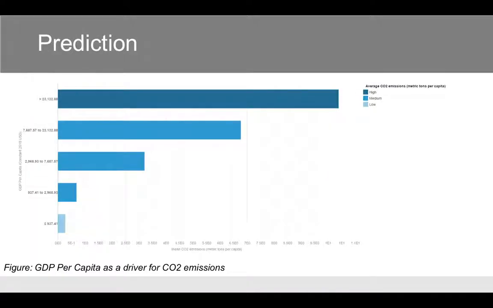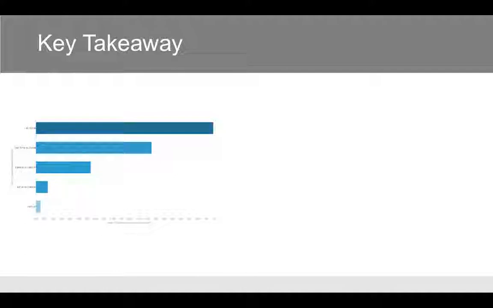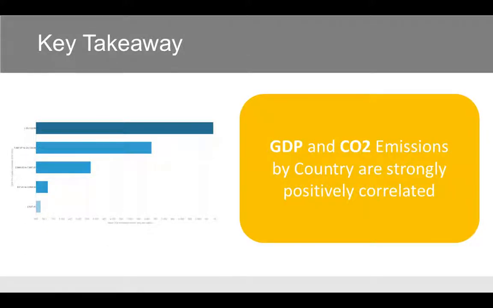There were several prediction dashboards that we visualized, the first being GDP per capita as a driver of CO2 emissions. We see that from this graph, the higher GDP per capita the country experiences, the higher CO2 emissions a country is producing. Those countries with the GDP per capita of approximately 24,000 are in the top 20% of CO2 emissions. The key takeaway from this visualization is that the two variables appear to be strongly correlated.